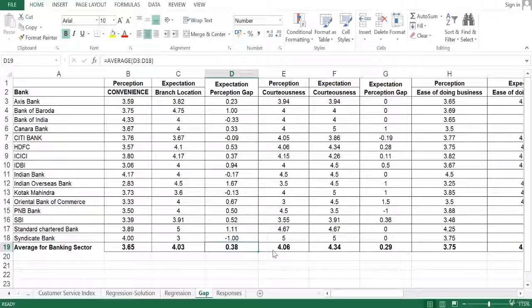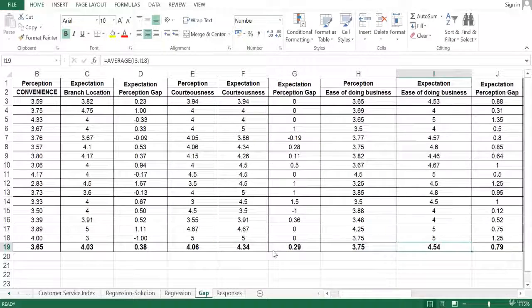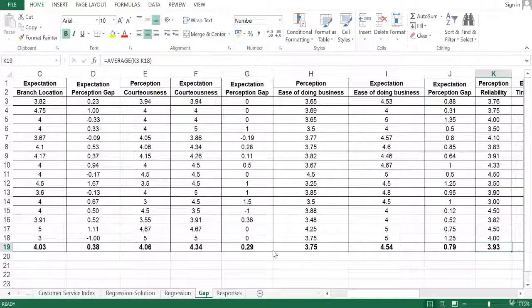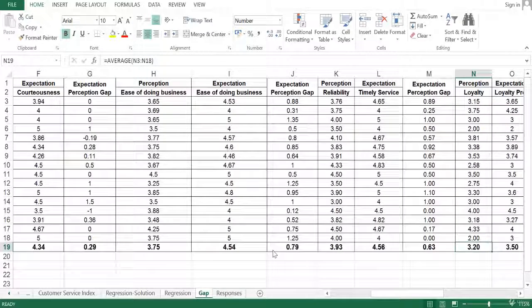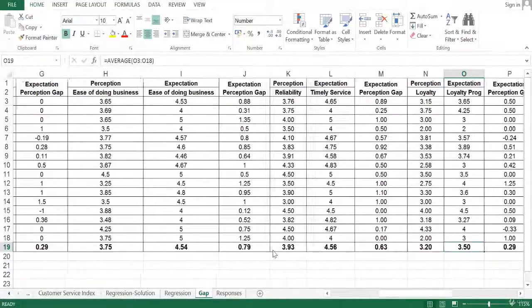If I see it is positive, so overall the banks are still lagging in delivering the service which the customer is expecting. In a similar way, for courteousness, it is still positive. For ease of business, it is still positive. That means the expectation is higher than what is currently being delivered to the customer. Again, for timely service reliability, we have the expectation perception gap as positive.